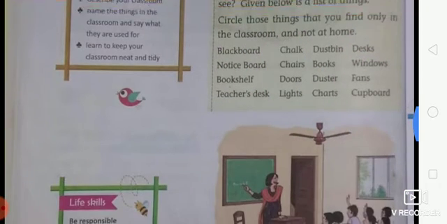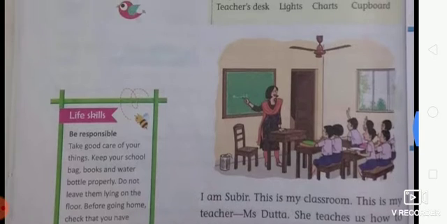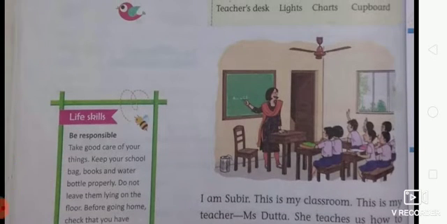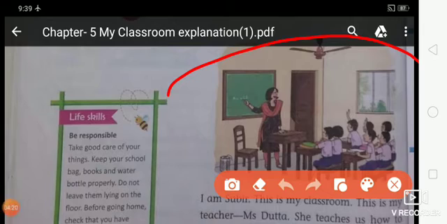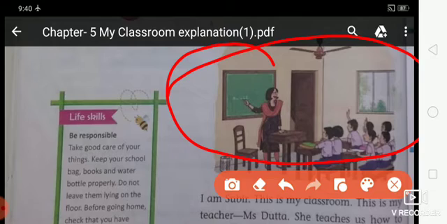Now students, let's start reading the chapter. At first you will see the picture of a classroom. Look at this picture. This is how a classroom looks. Here it is a board. The teacher is teaching on the board. She writes on the board.